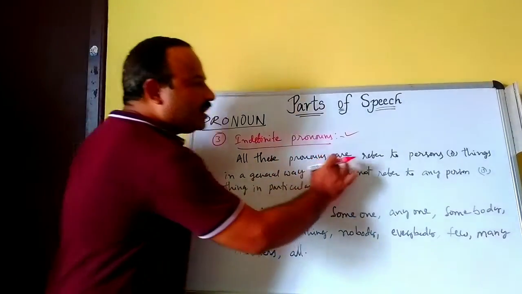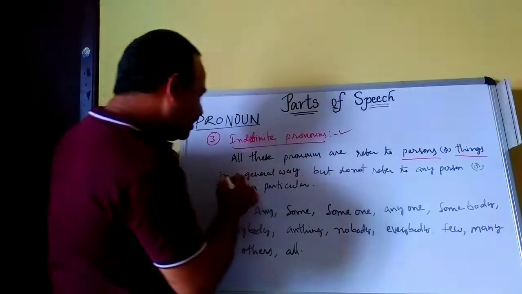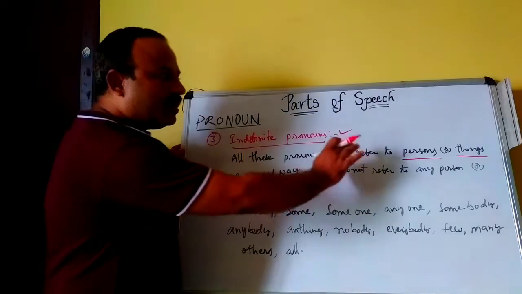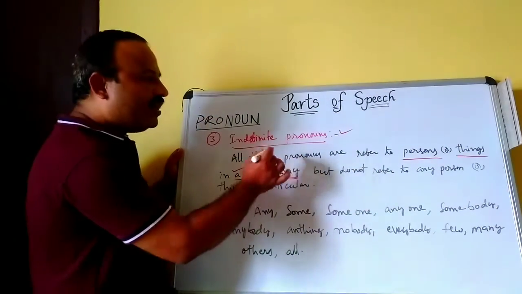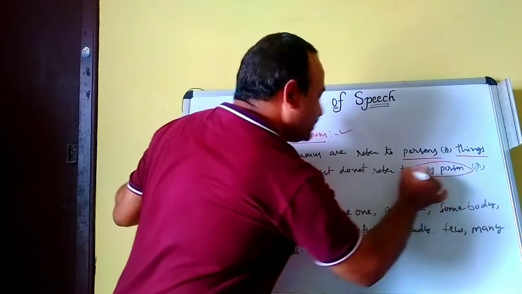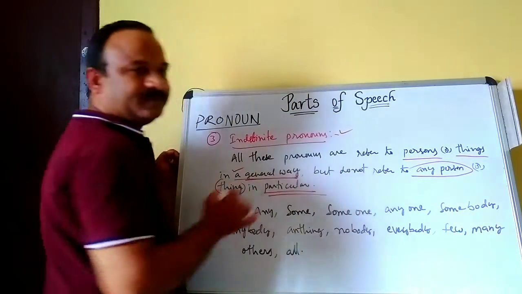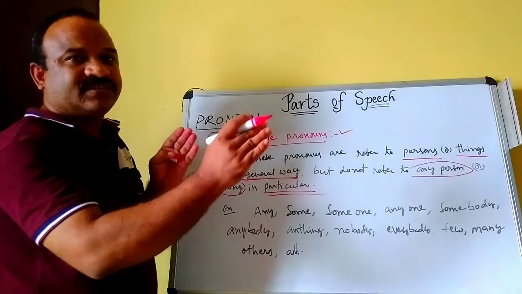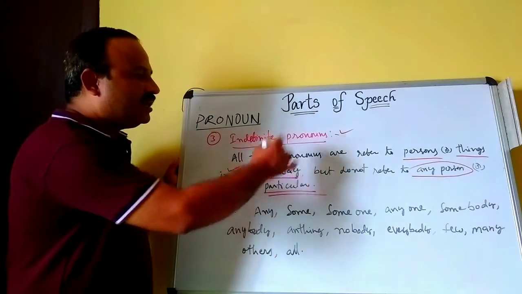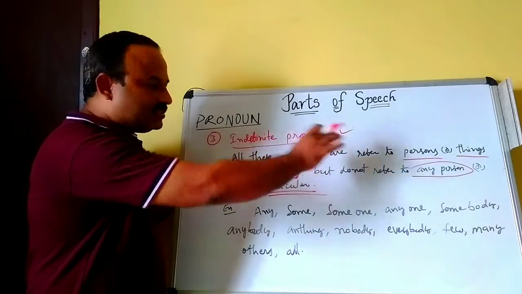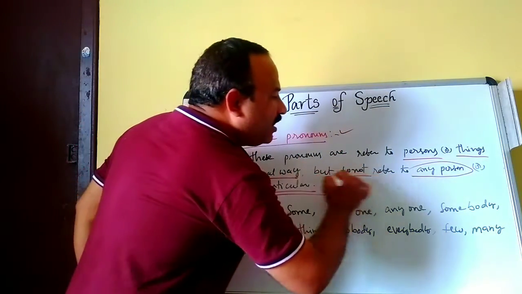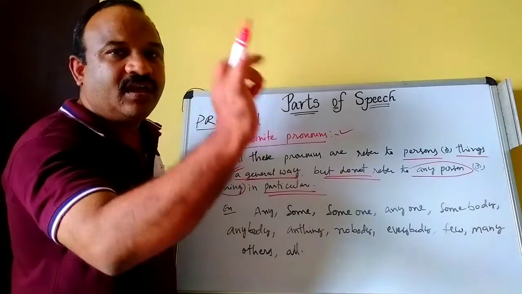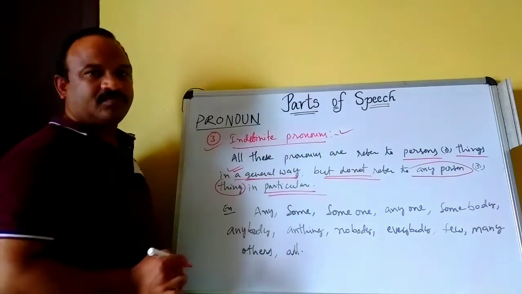All these pronouns refer to persons or things in a general way, but do not refer to any person or thing in particular. These are called indefinite pronouns.